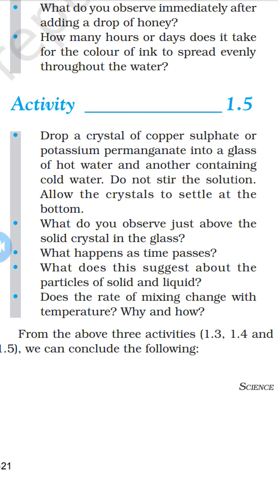Next, activity 1.5. Drop a crystal of copper sulfate or potassium permanganate into a glass of hot water and another containing cold water. Do not stir the solution. Allow the crystals to settle at the bottom. What do you observe just above the solid crystal in the glass? In the glass of hot water, just above the crystal, the color appears as the crystal starts diffusing immediately.